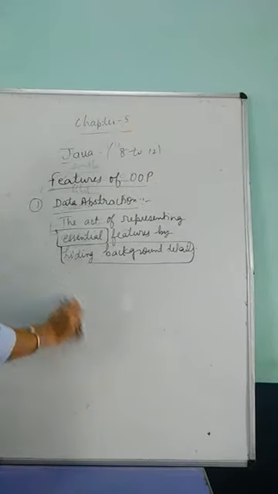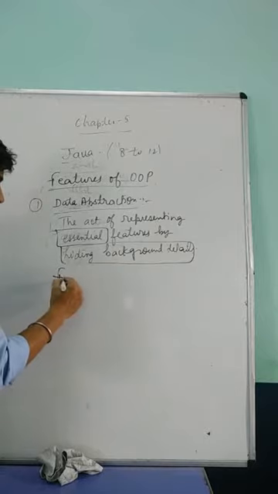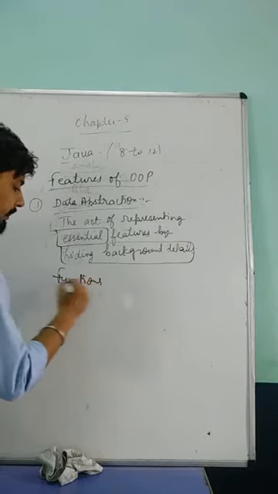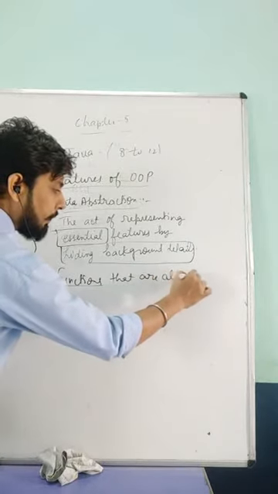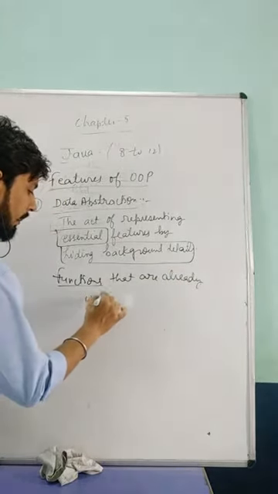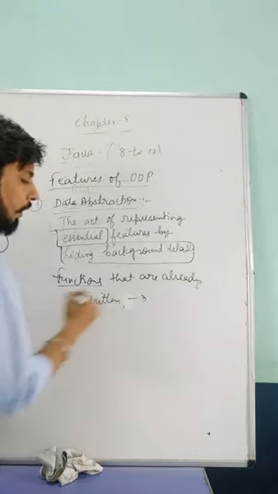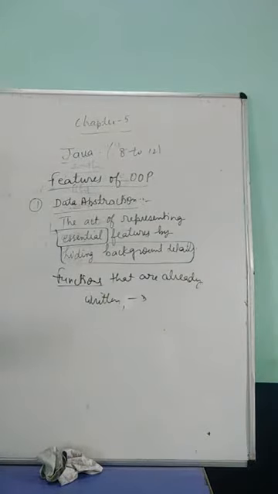In Java there are so many functions that are already written. We just have to use them. We don't know how they work, we just know how to use them. How it is written and where it is written, we don't have to take care of it. So this is data abstraction.